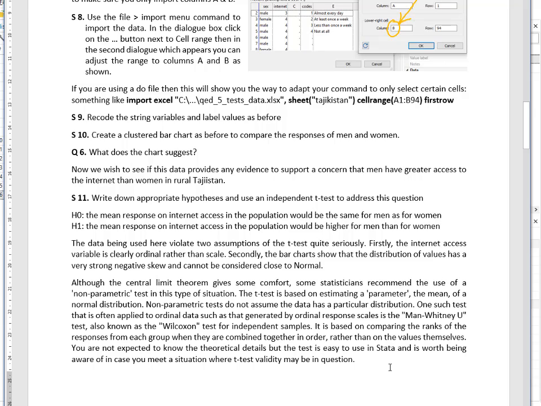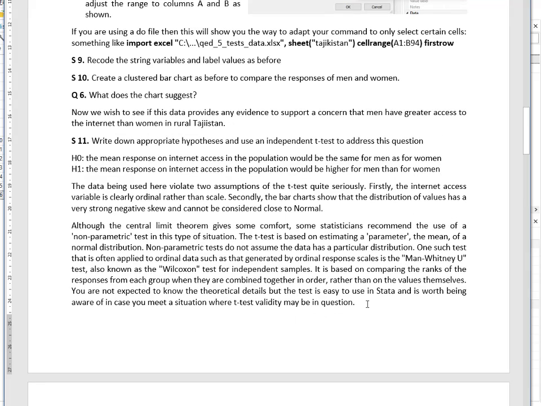The bad news is there's a billion different tests to learn. The great news is that the way you interpret the results is exactly the same in every case. Just look at that p-value and see, is it less than 10%, less than 5%, or less than 1%. So the way you interpret it is the same, and it's very easy to carry out.